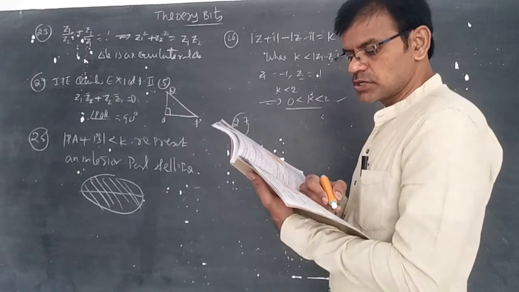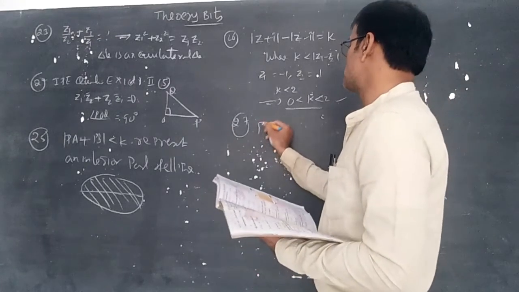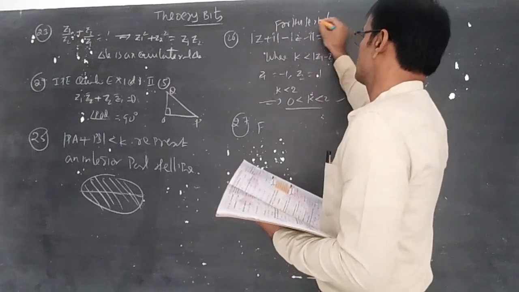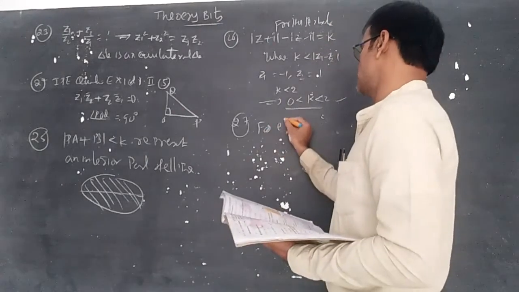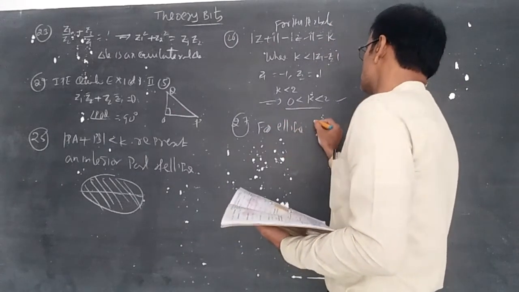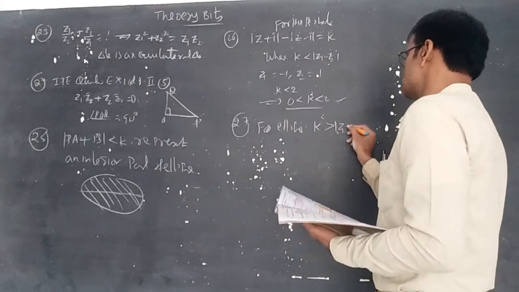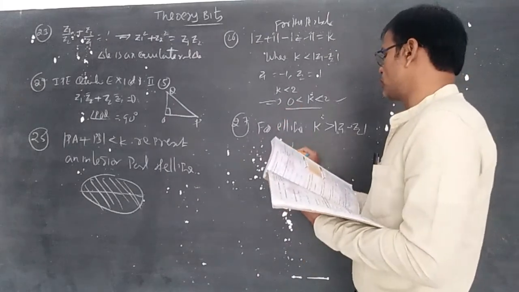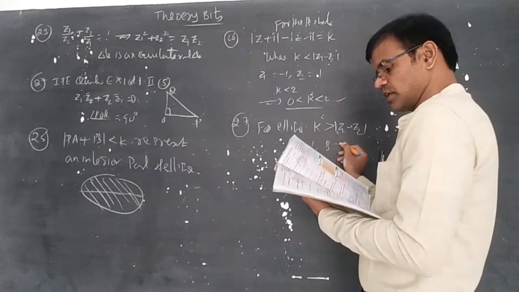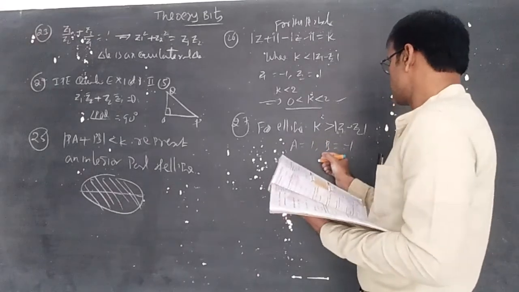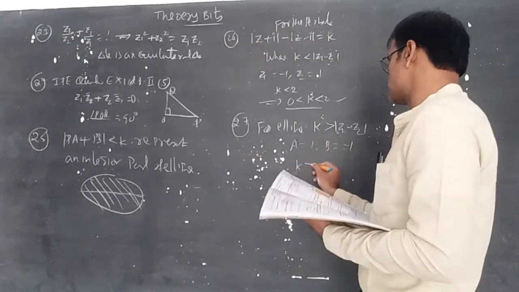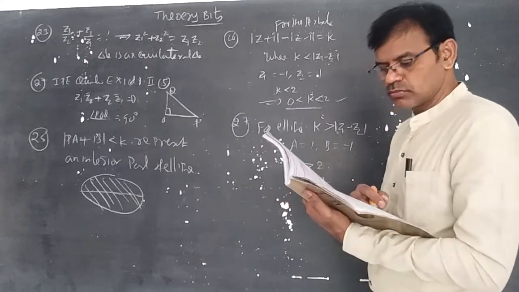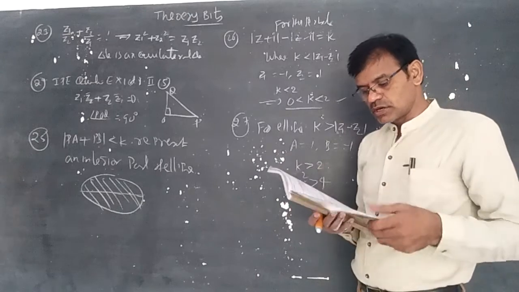Next one, the equation can represent an ellipse. This was for hyperbola; for ellipse the condition is reversed. So k greater than modulus of Z1 minus Z2. So what is k here? Here A is equal to 1 and B is equal to minus 1. A minus B, 1 minus of minus 1 becomes 2. So by squaring both sides, k square greater than 4. That's all, the third option.